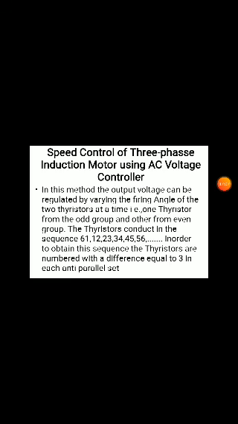Next, 1 and 2: 1 is the positive group and 2 will be the negative group of the C phase. Before, we were connected to T1 and T6, which means this is a closed path we are taking. Next, 2 and 3: 2, C phase, will be the negative group and 3 will be the positive group, B phase. Next, 3 and 4: 3 is the positive group and 4 will be the negative group of different phases.